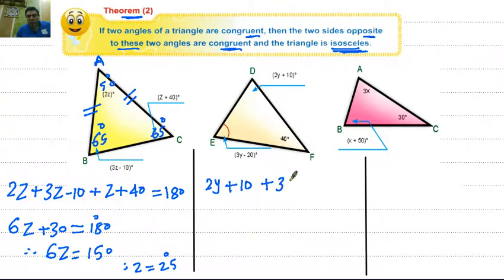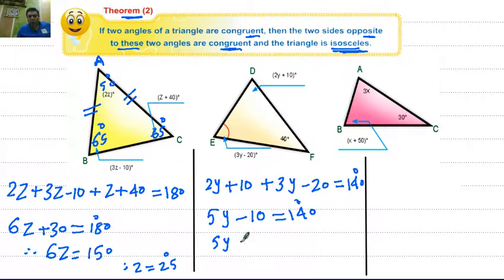The second figure: 2y plus 10 plus 3y minus 20 equals 180 minus 40. 180 minus 40 equals 140 degrees. 5y minus 10 equals 140, then 5y equals 150.